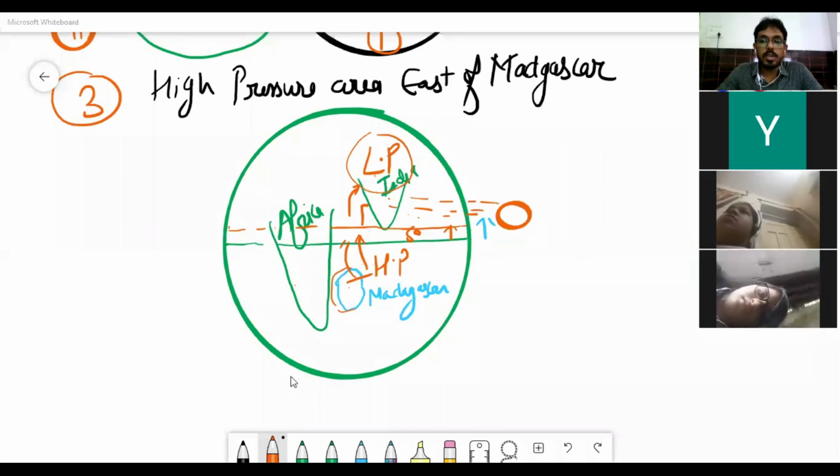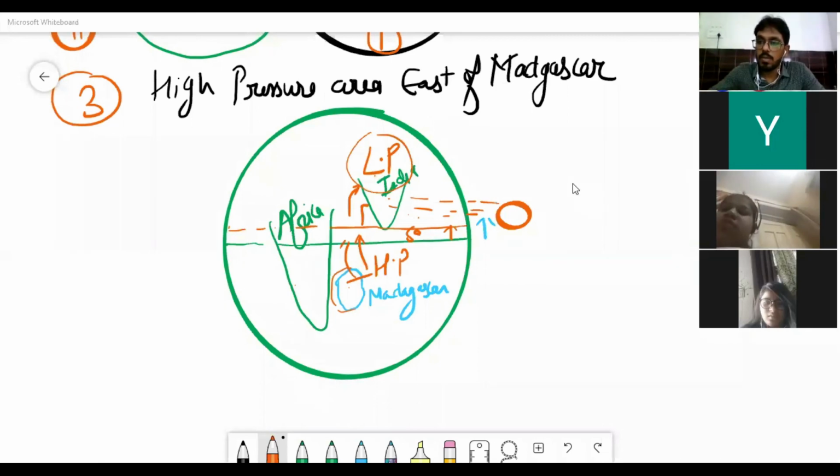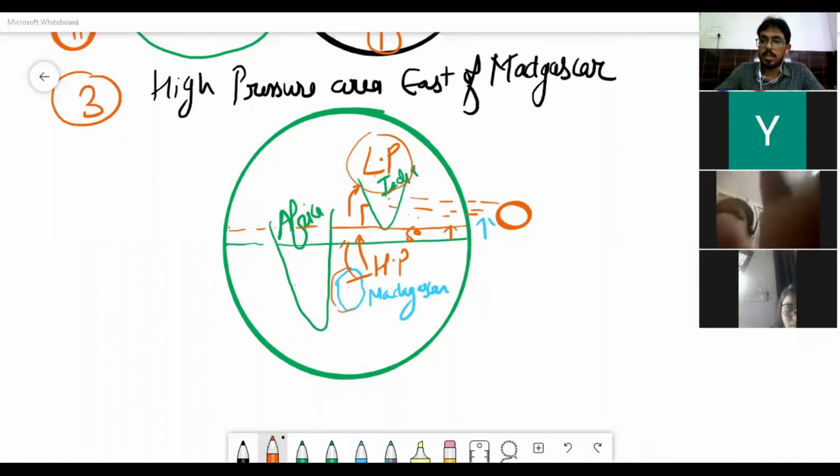Now we are left with 2 points that I am going to explain in the next class. These 2 points are this Tibetan Plateau, right? Then the other point is that the Tibetan Plateau gets intensely heated, and the movement of the westerly jet stream to the north of the Himalaya. We are going to understand these topics in the next class.